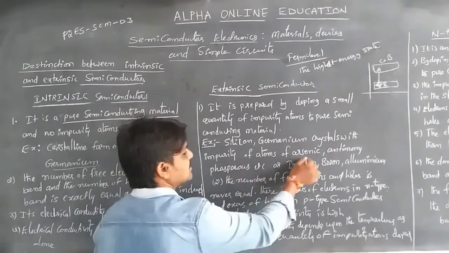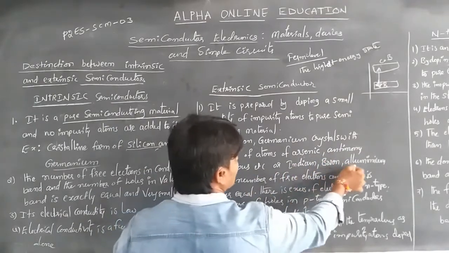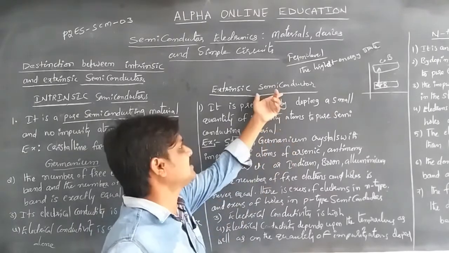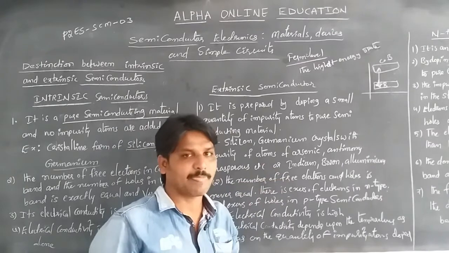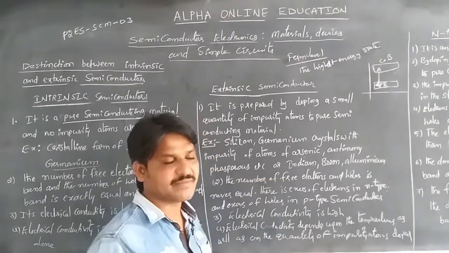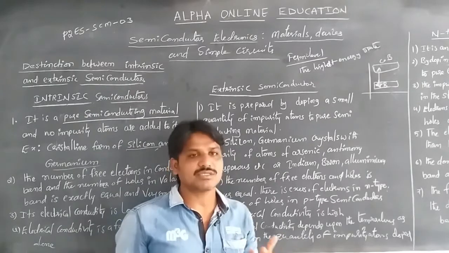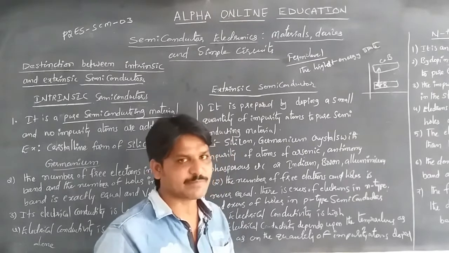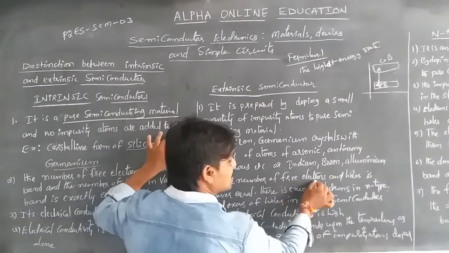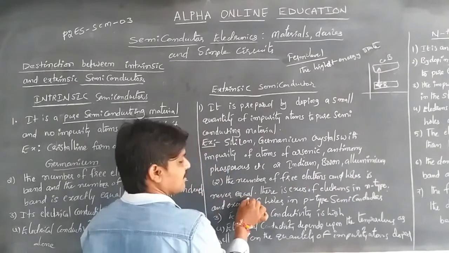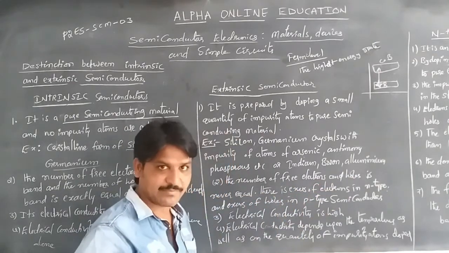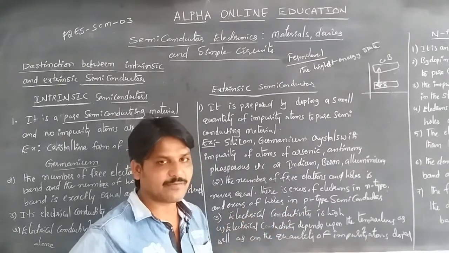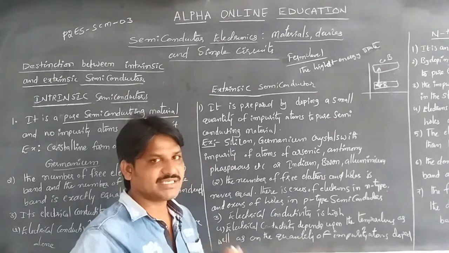These are arsenic, antimony, phosphorus, indium, boron, aluminum, the impurities added to silicon and germanium atoms, so then we get the extrinsic semiconductors. That's why it is prepared by doping, by adding impurities to the pure form of a semiconducting material. The number of free electrons and holes are not equal in extrinsic semiconductors because we are adding impurities, so they are never equal. There is an excess of electrons in n type and an excess of holes in p type. Earlier we discussed the p type and n type semiconductors, the majority and minority charge carriers.